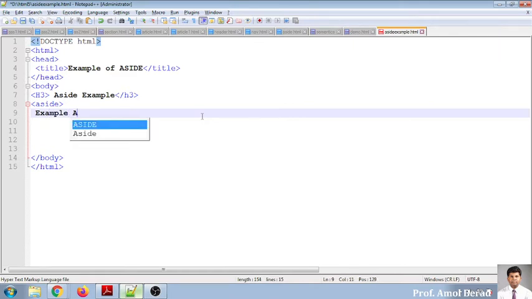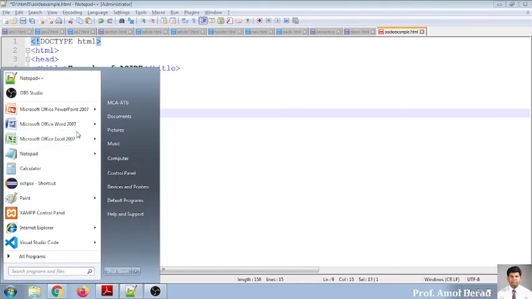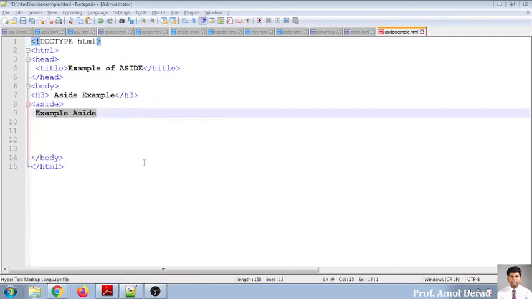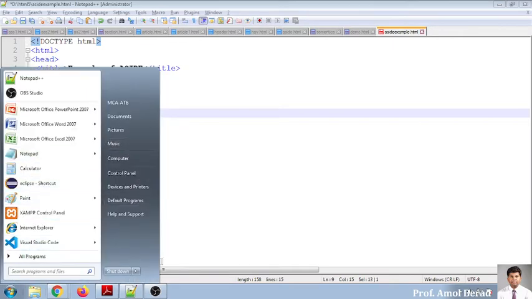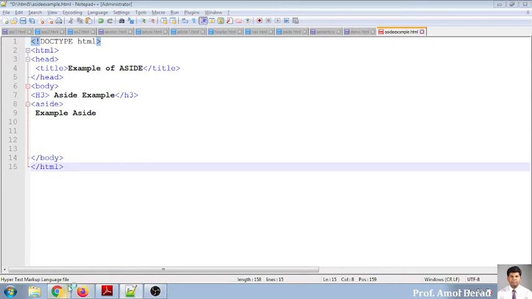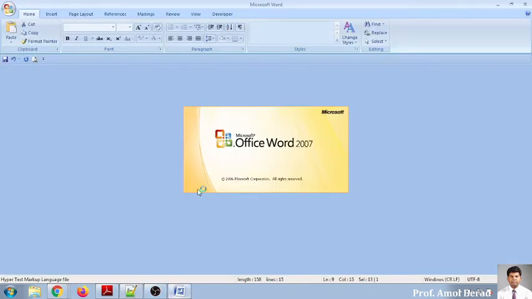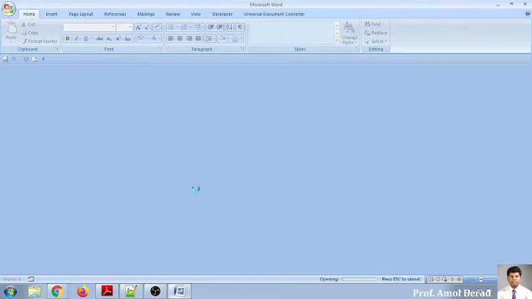So if I want to say that this is an example of aside, we'll read some content from some chapter. One second. I want ready-made paragraphs, so that's why I'm waiting. So ready-made text I will be taking from my document, and then on the same parameters I will be going for designing this. One second.